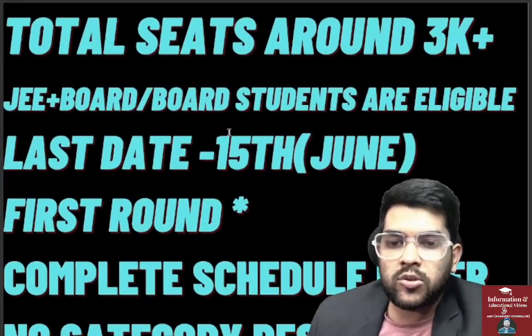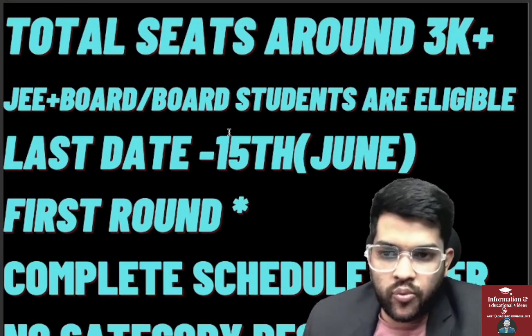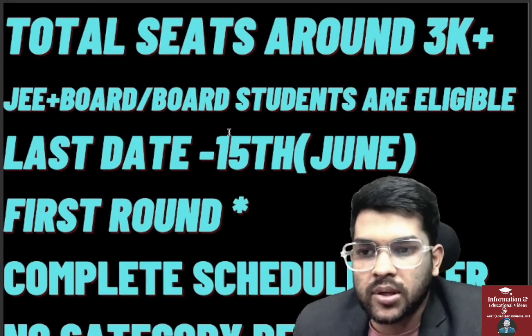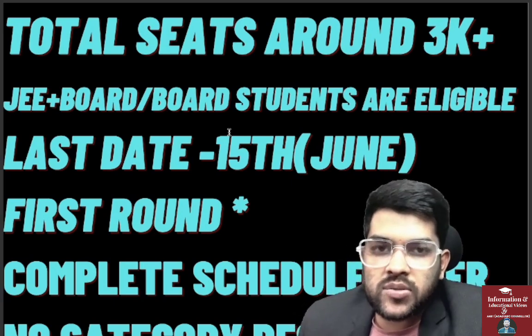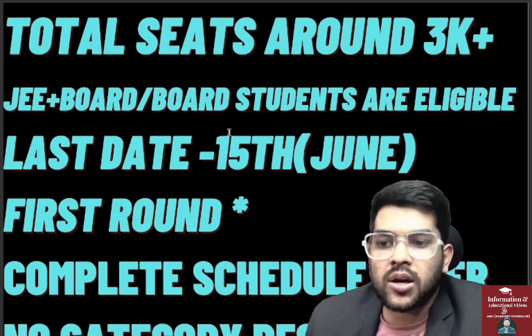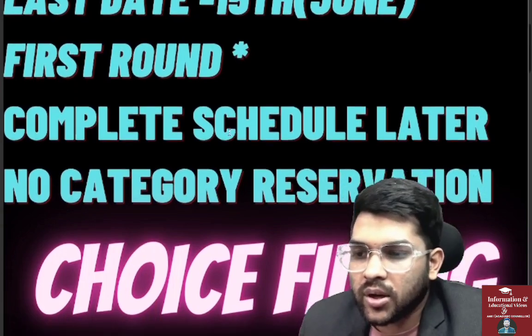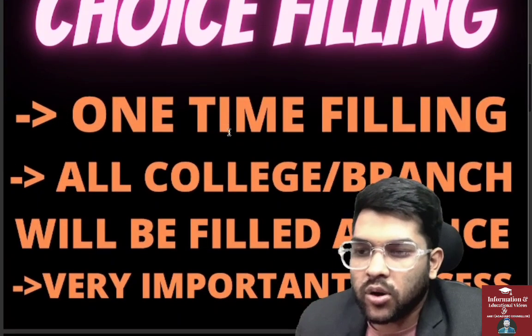Now I will discuss the total seats. Total seats are around 5,000. Earlier it was 3,000. I have written here just for your information, that last year it was 3,000. Now it is 5,000, and because of that the cutoff will change a lot. And here everything is there: 15 June, as I informed you earlier, and the complete schedule they have already provided.